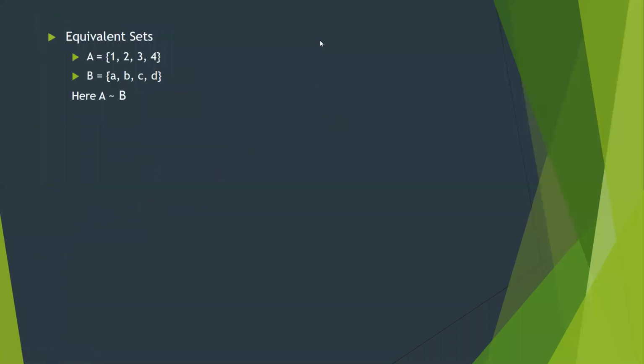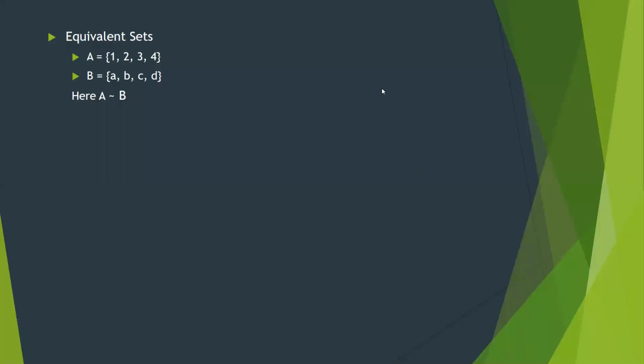Now what about equivalent sets? Saflan, I want your camera open till tomorrow. Okay? You have to open your camera tomorrow. Otherwise, students, I will not mark your attendance. Please, you have to give me the response either through the chat box or by opening your cameras. And if I ask you to unmute yourself, ठीक है? आपको unmute करना है on the spot. This is not the way.